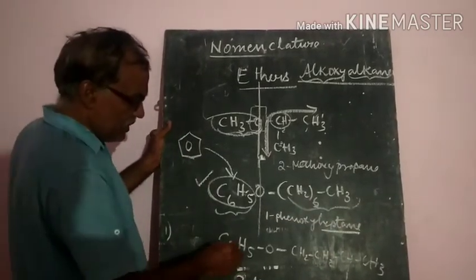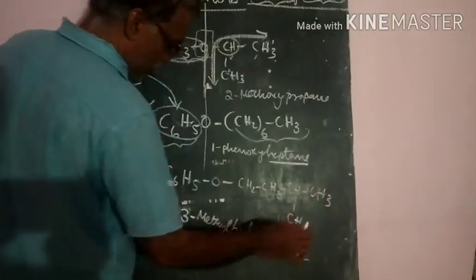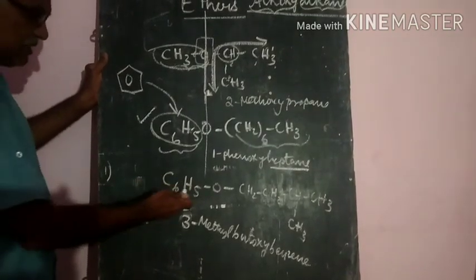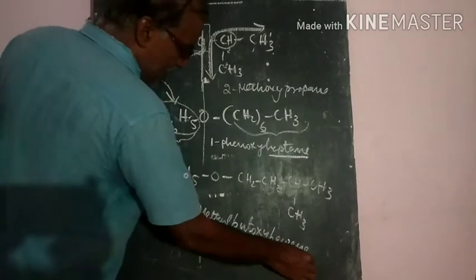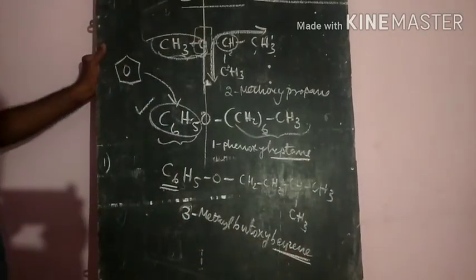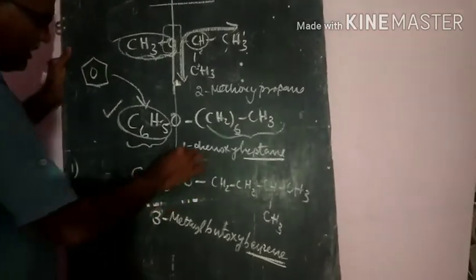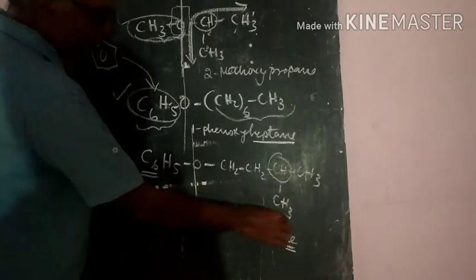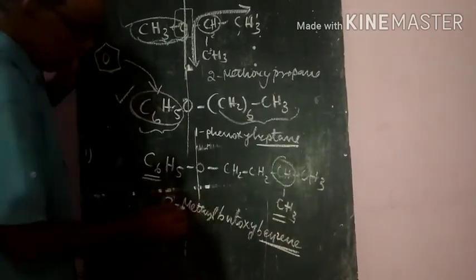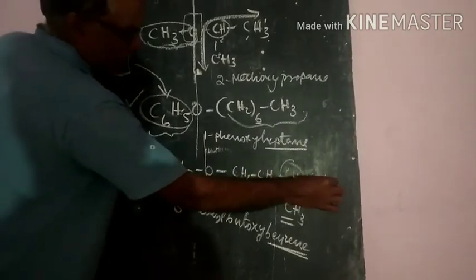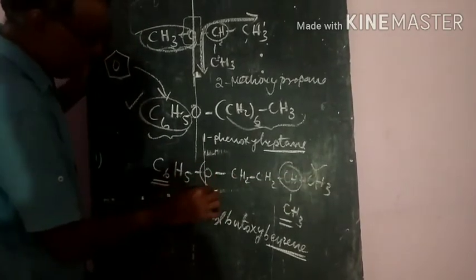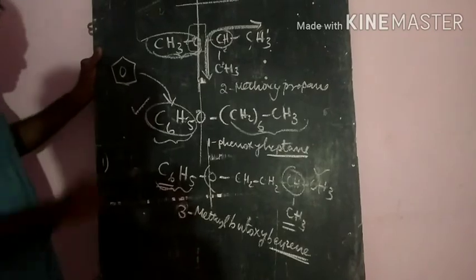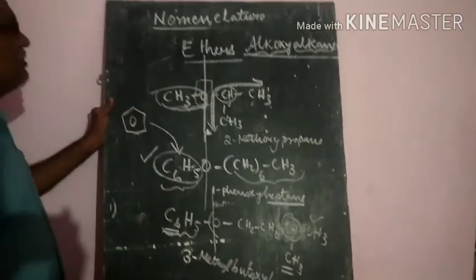Another one, let us see. Here 1, 2, 3, 4, 5, 6 carbon atoms are there in the ring, so this is the main chain and the name is benzene. Where the other group is attached, 1, 2, 3, 4 carbon atoms are there, and at the third carbon atom a methyl group is there, so 3-methyl. Butane with oxygen is butoxy. That means 3-methylbutoxybenzene. Like this, we will give the nomenclature of ethers.